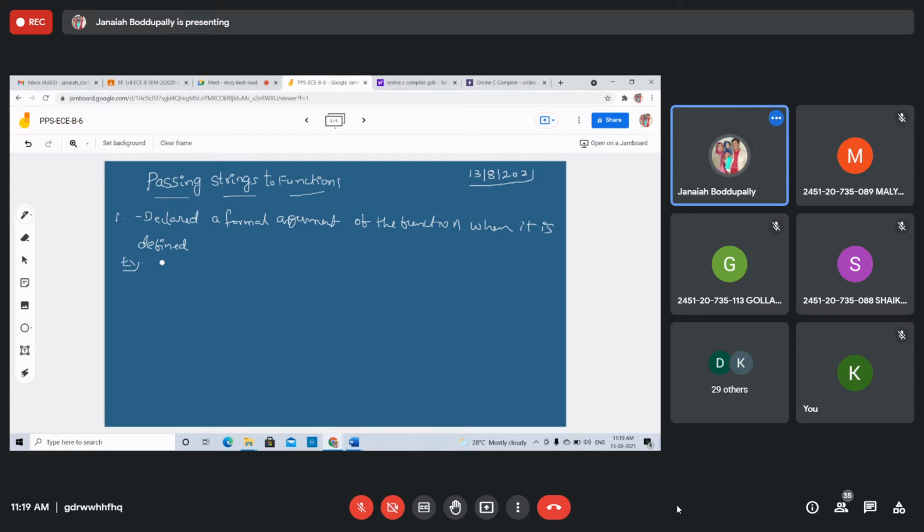Example, function definition: void, the name of the function is display, char, the name of the string, item name. Declare it like this, then write the body of the function.